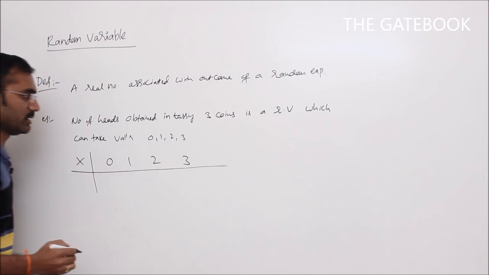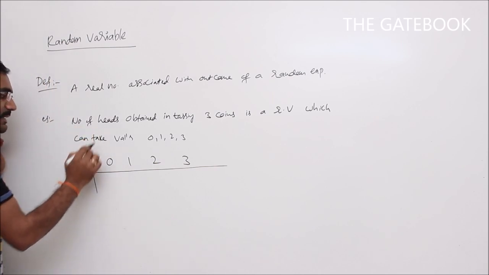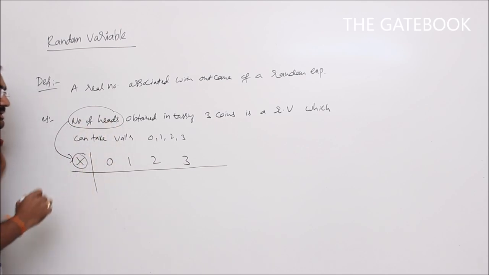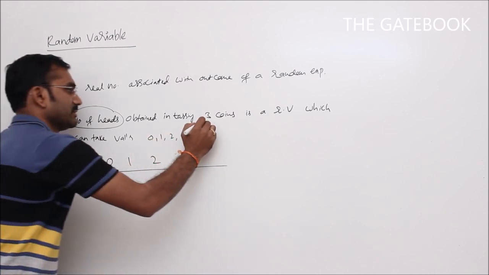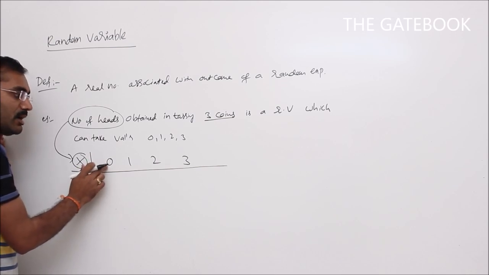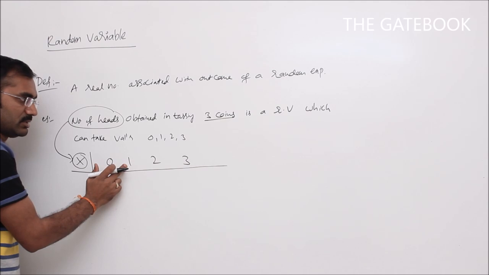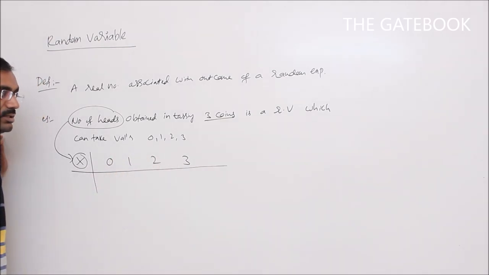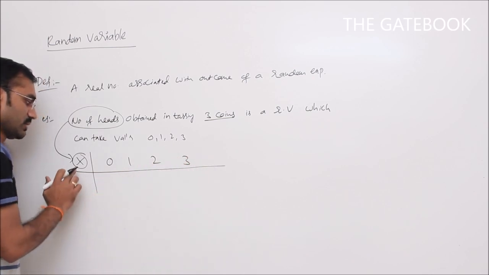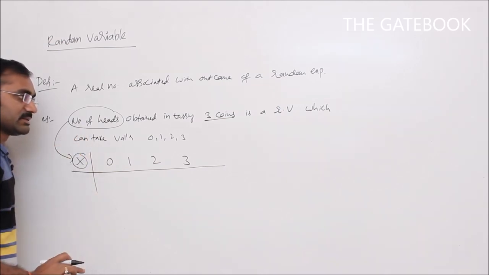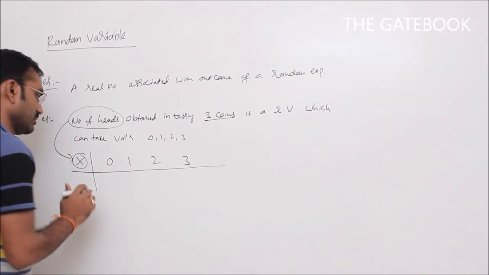What does it mean, 0, 1, 2, 3 here? 0 is nothing but a number; here X indicates the number of heads obtained in tossing 3 coins. So in tossing 3 coins, you may get all tails, which means 0 heads, or you may get 1 head or 2 heads, at most 3 heads. So here X is a random variable where X represents the number of heads obtained in tossing 3 coins.